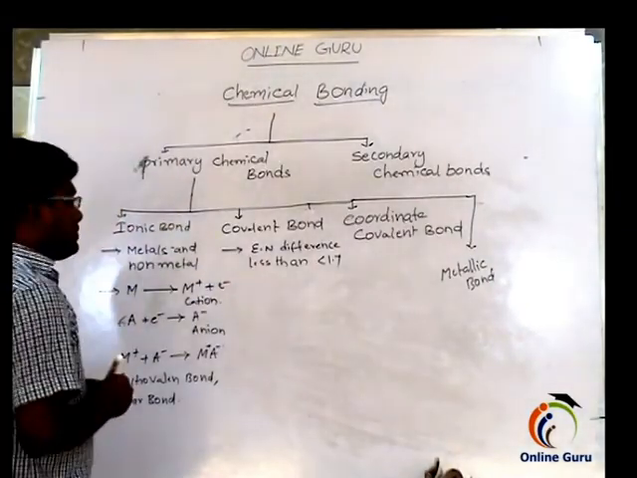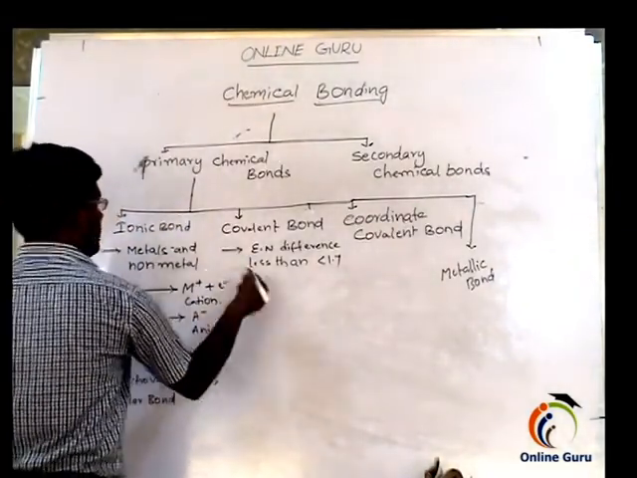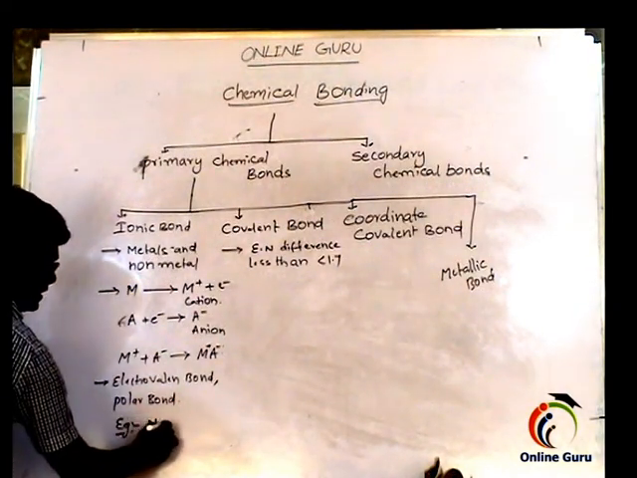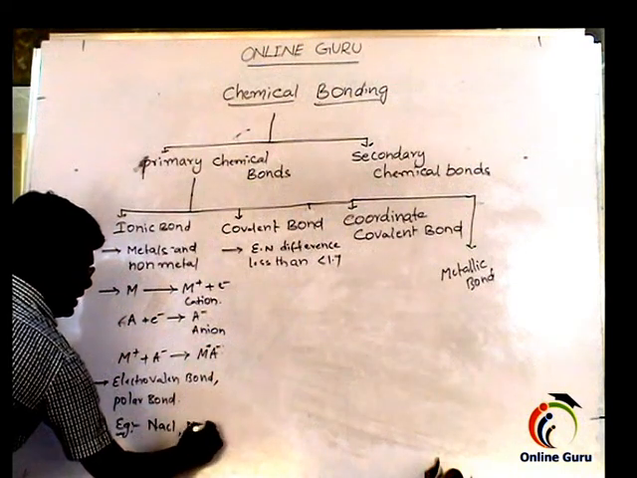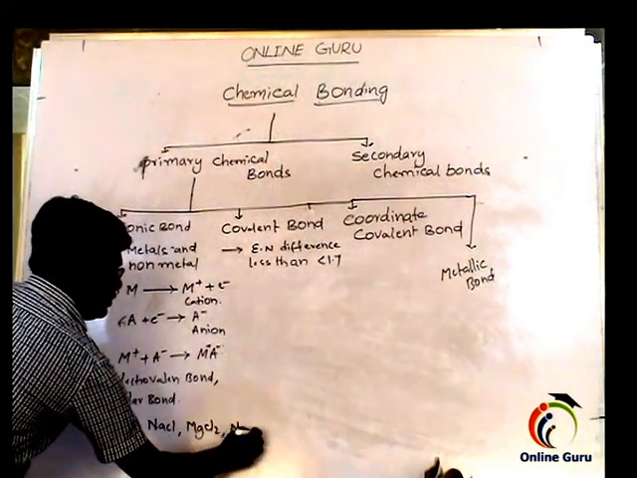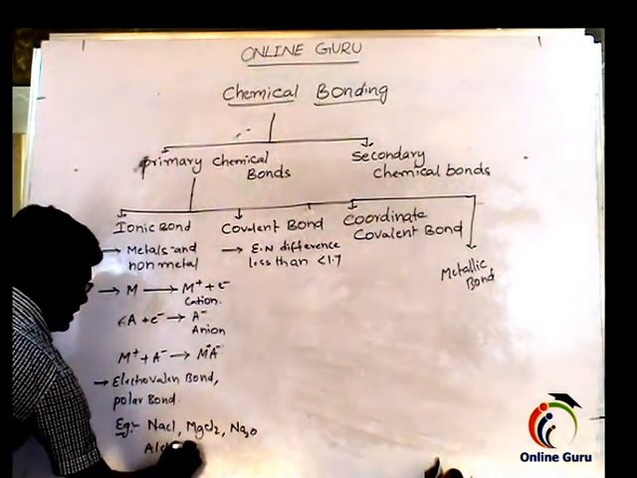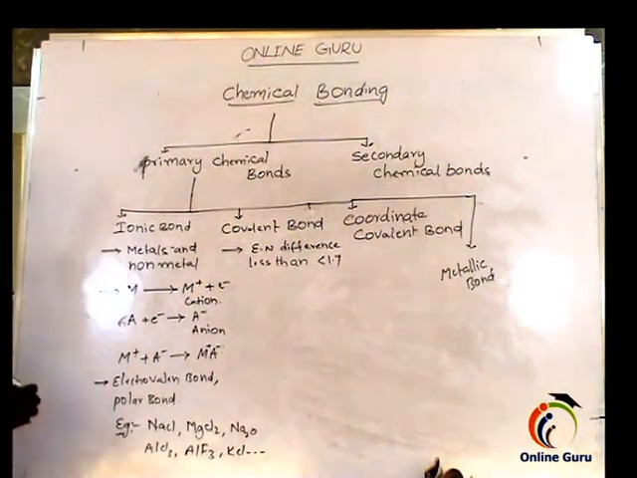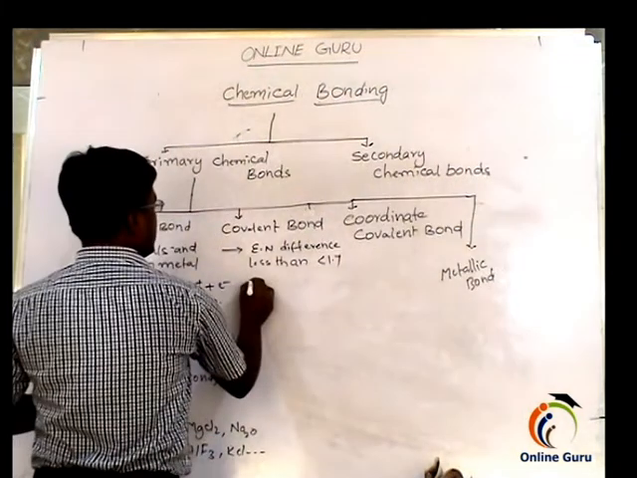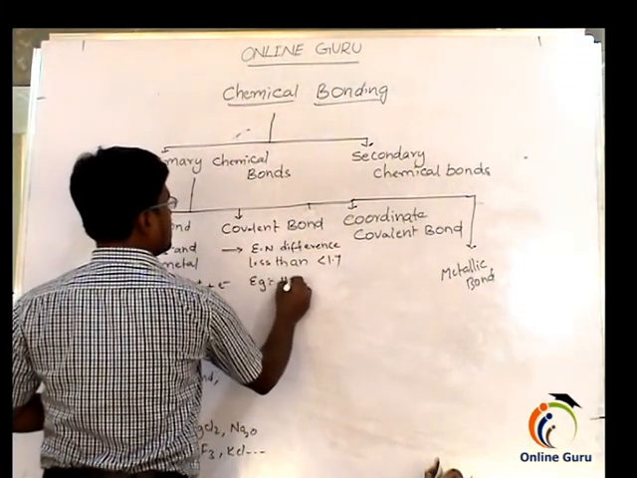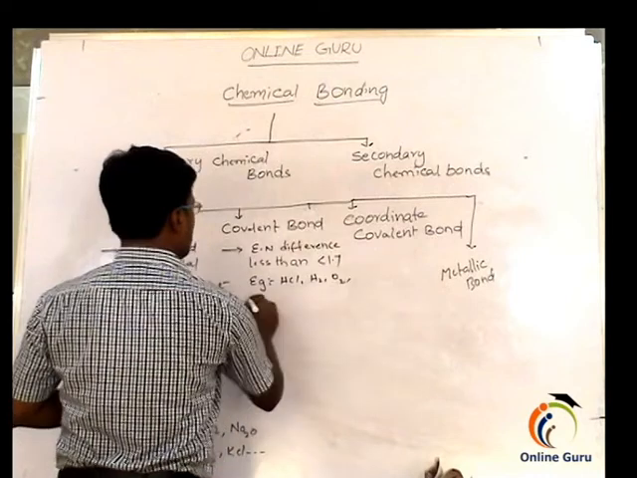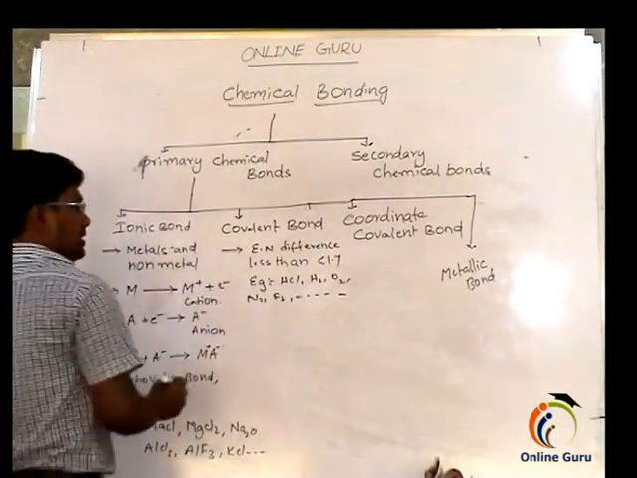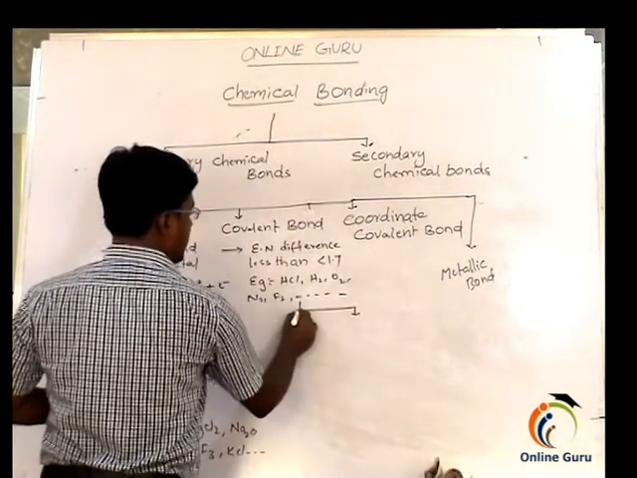Before going further, there are many examples of ionic compounds: NaCl, MgCl2, Na2O, AlCl3, AlF3, KCl, and so on. Examples of covalent bonds are HCl, H2, O2, N2, F2. Now come to the covalent bond types.